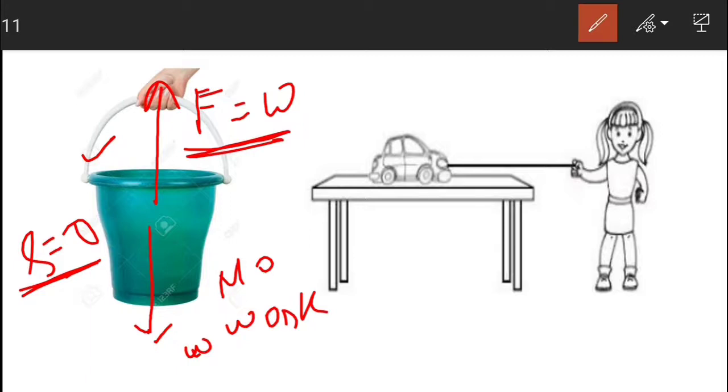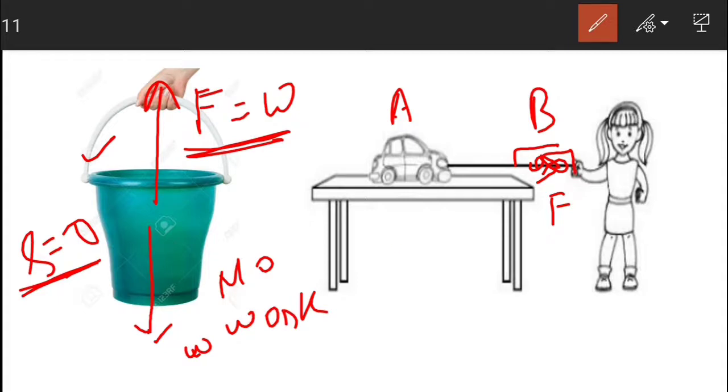Now let us move to next example. Here in this example you can see that a girl is pulling a toy car which is placed on the top surface of a table. So here in this situation the girl is applying a force in right direction. After some instant of time, what happened? The car moves from this position A to the position B. The car will come here.